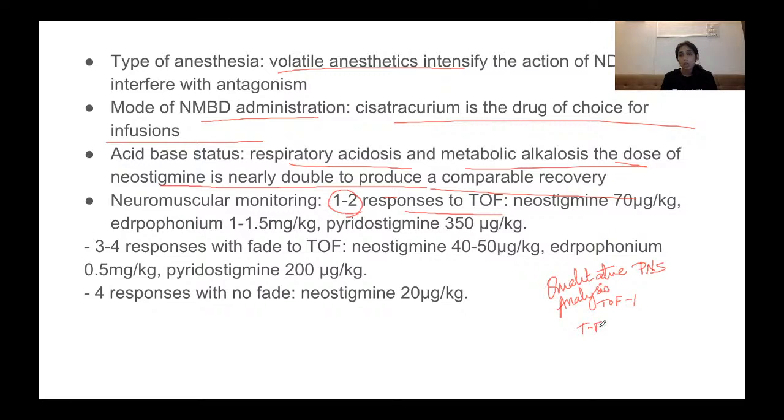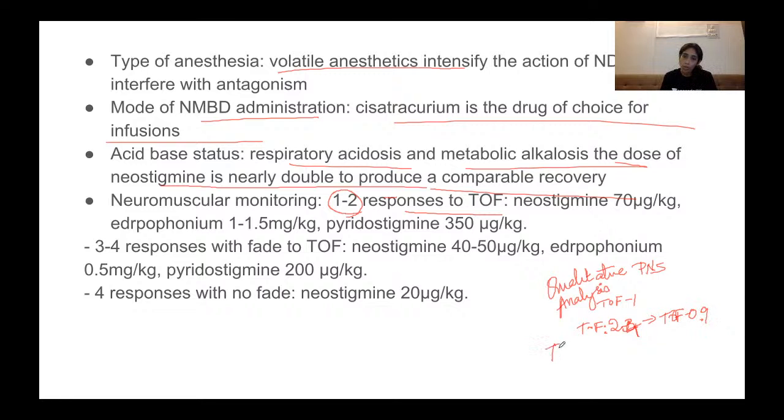A TOF count of 2 to 4, you can give neostigmine 70 microgram per kg, edrophonium 1.15 mg per kg, pyridostigmine 350 microgram per kg, and you have to wait for the TOF ratio to return to 0.9 before extubation.